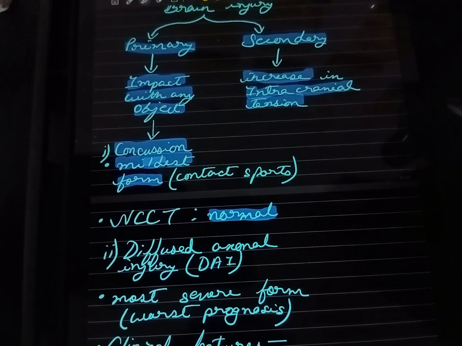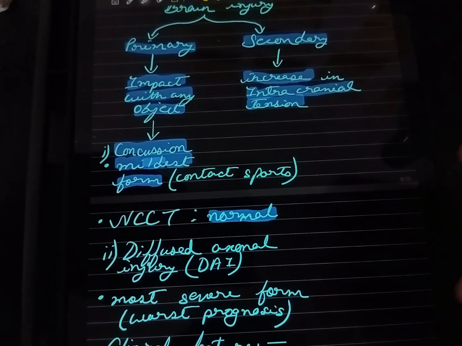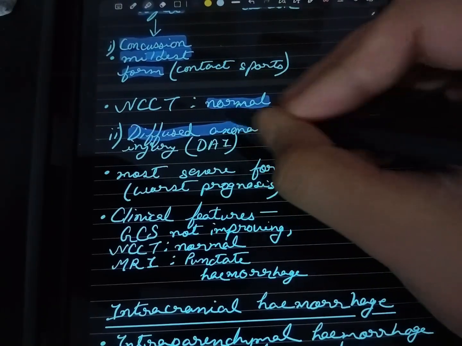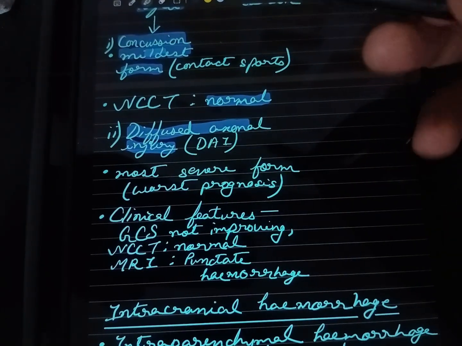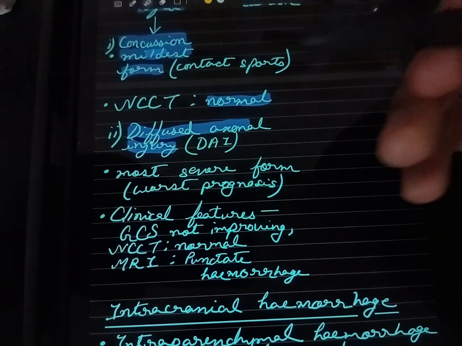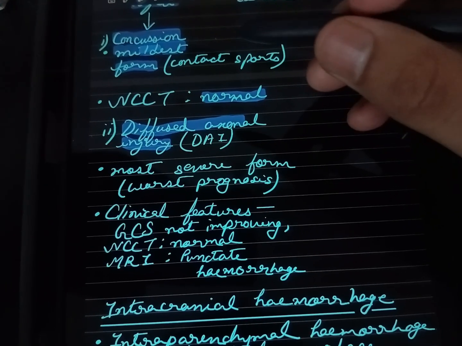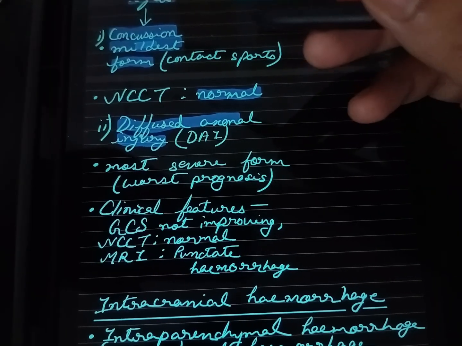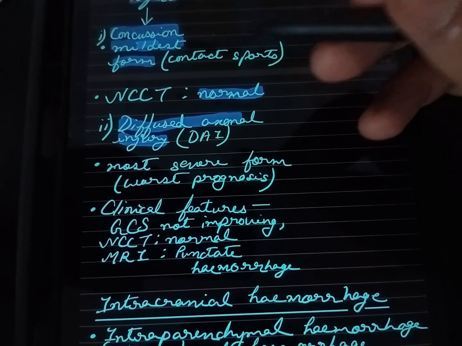So the next one is diffuse axonal injury. Diffuse axonal injury happens when the brain shifts and rotates inside the skull during a sudden violent blow to the head.